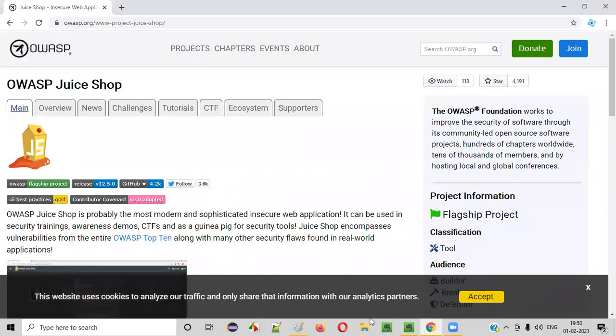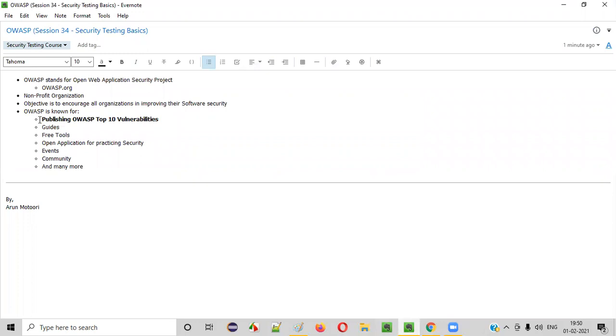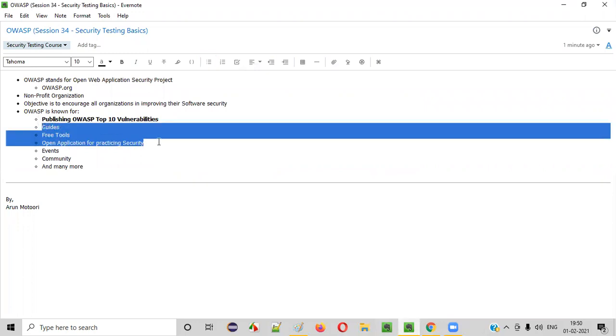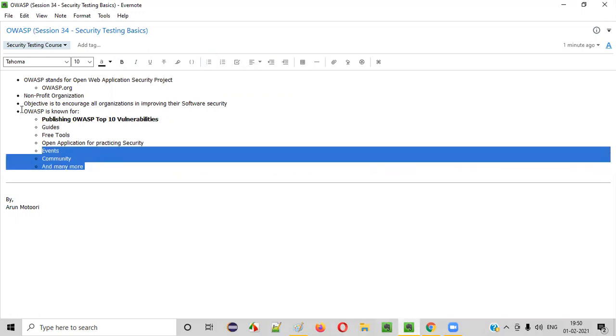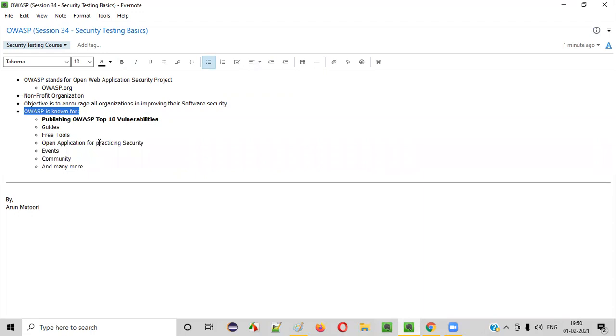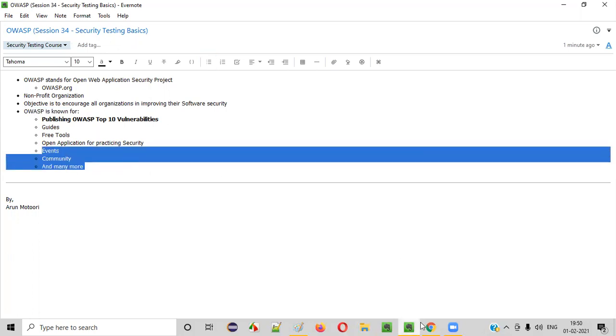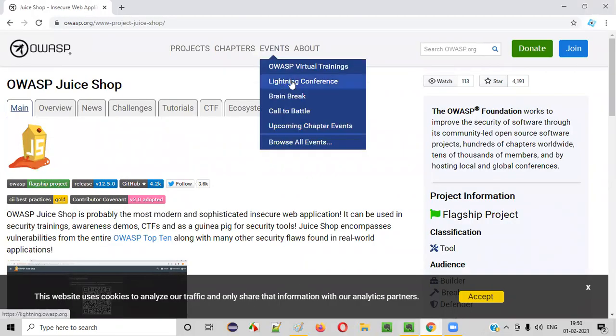Then what next? What are the other things that OWASP is providing apart from guides, free tools, open applications for practicing security testing, and the top 10 vulnerabilities, which is a major one? Apart from that, OWASP is also about events. OWASP.org is the official website of this non-profit organization, and it also conducts events. You see a lot of events and conferences being conducted here.